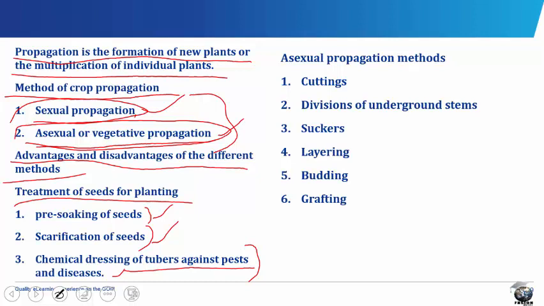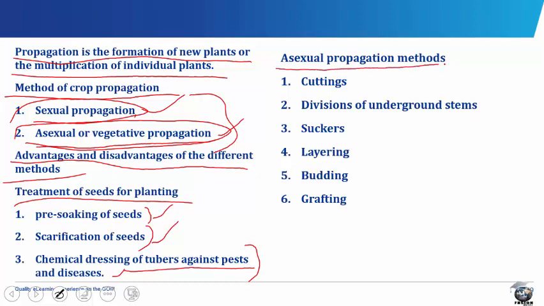Some seed dressing chemicals in Nigeria include Aldrex T, Fernasan D, and Aldrin dust for seed yam. All chemicals are toxic to a certain degree. You should therefore strictly obey the directions on the packet when using any chemical.